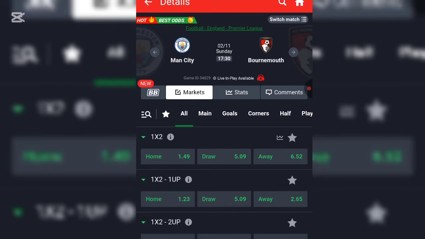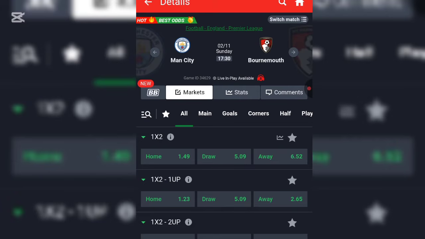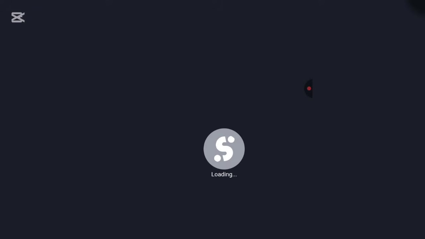So I'm going to come over and select any match of the day I want to make a prediction on. Today being 2nd of November, I'll come to the matches of today. Like we have Man City and Bournemouth. Well, let's just pick any match, so that it won't seem as if I already programmed this particular match for this.